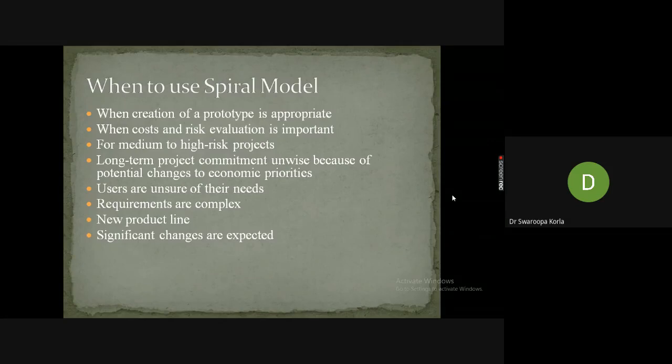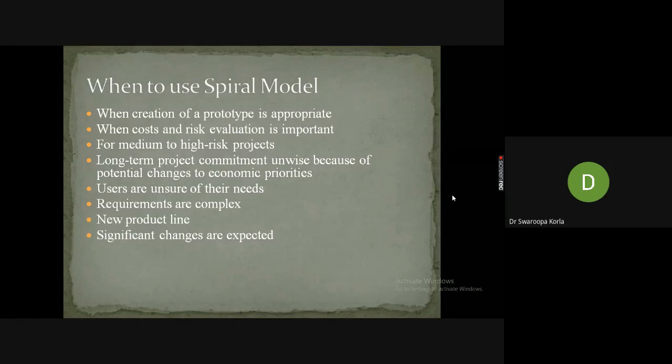And for a new product line, with new technology, a new platform, or deploying a product for the first time, you can select the spiral model. And when significant changes are expected in functionality, structure, test cases, and deployment, you can select the spiral model.